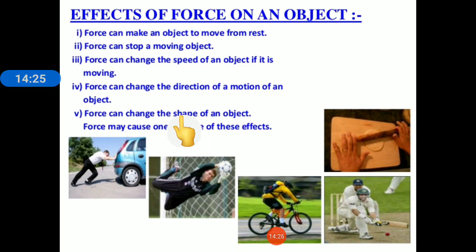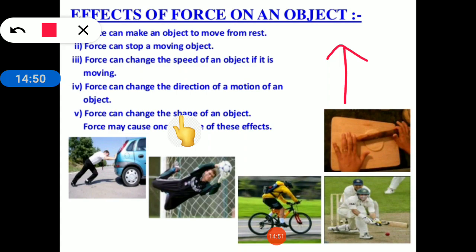So this shows that in order to make a body move faster, the force must be applied in the direction of motion. And to decrease the speed of the body, the applied force must be in the direction opposite to the direction of motion. Okay, so when you are throwing the ball upwards, what happens? Initially the speed is highest, but as it goes upward the speed goes on decreasing, and at a point the speed becomes 0.